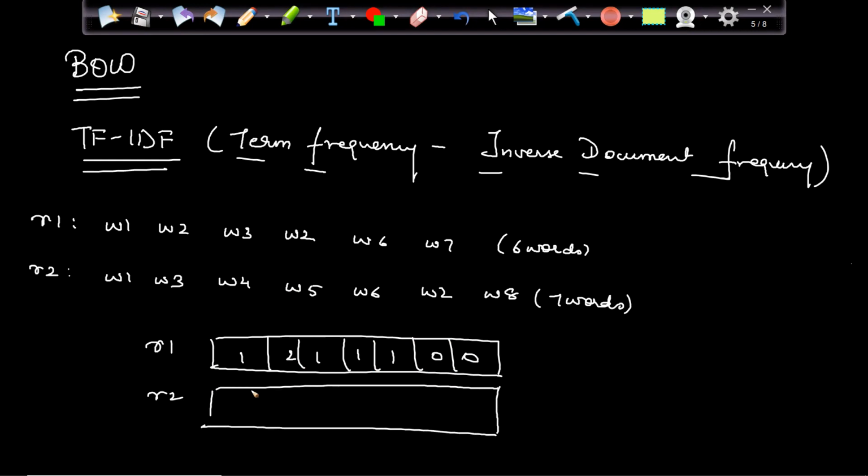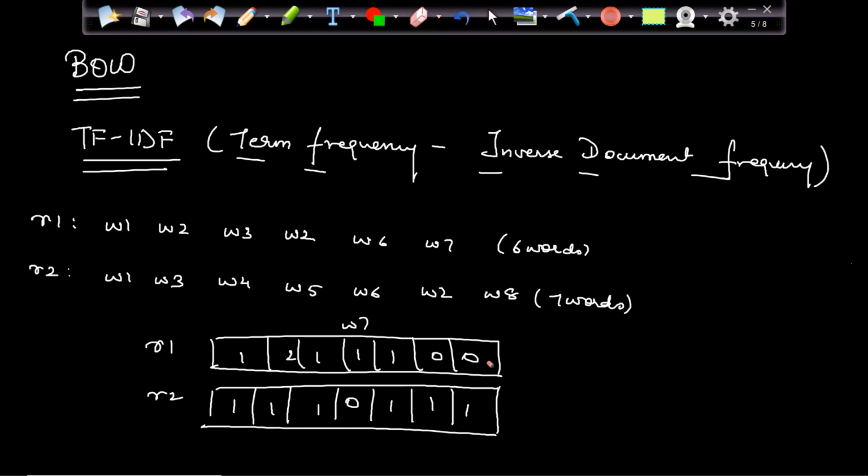For here, W1 1 time, W2 1 time, W3 1 time, W5 1 time, W6 1 time, W8 1 time. So sorry, this is W8 1 time, W6 1 time, and W7 0 time. This is how it will look like, basically the bag of words. If this is W7, that is how bag of words will be. But how does TF-IDF work? Term frequency and inverse document frequency, basically.